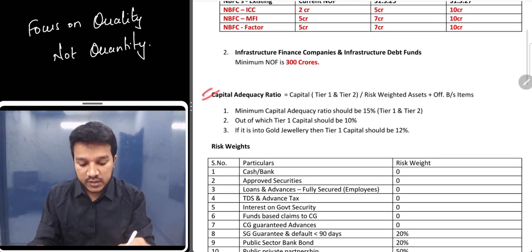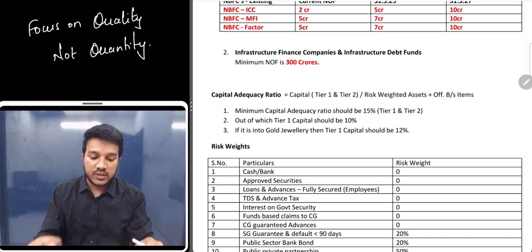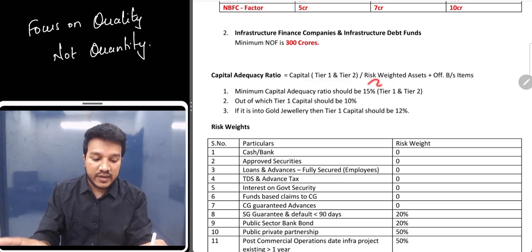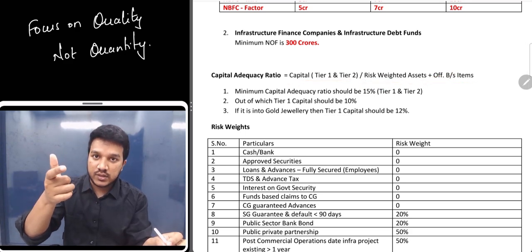Okay, now capital adequacy ratio. So how do you get capital adequacy ratio? That is by dividing your capital, Tier 1 plus Tier 2, divided by risk weighted assets plus off balance sheet items. You will get the capital adequacy ratio.